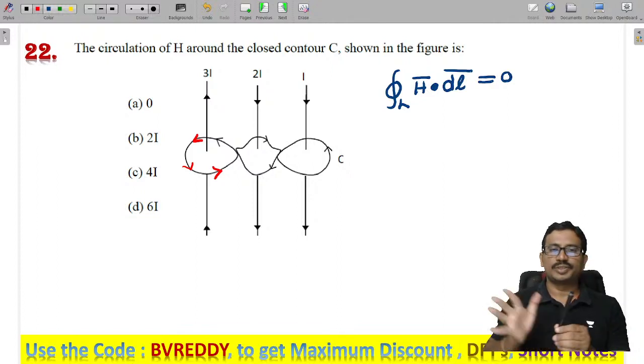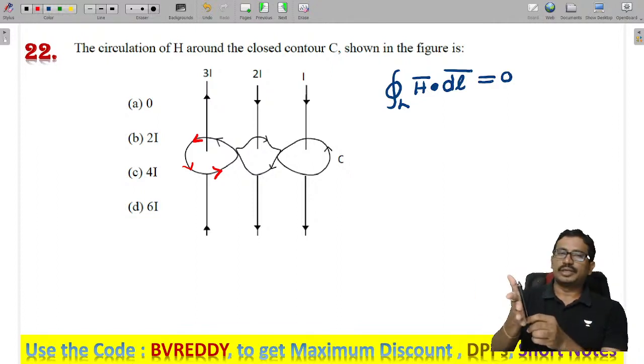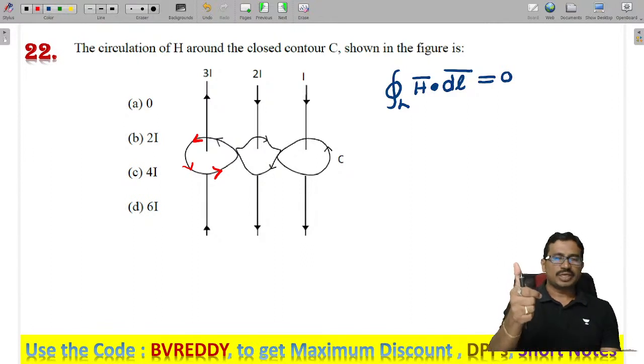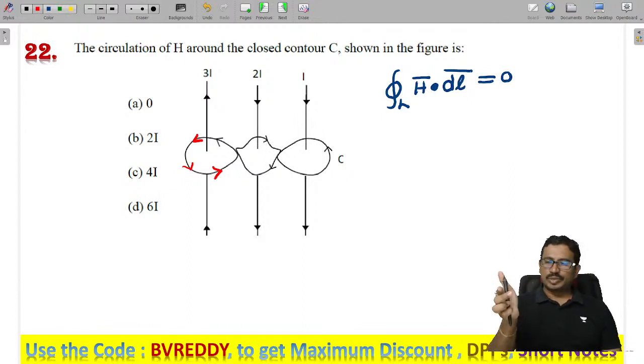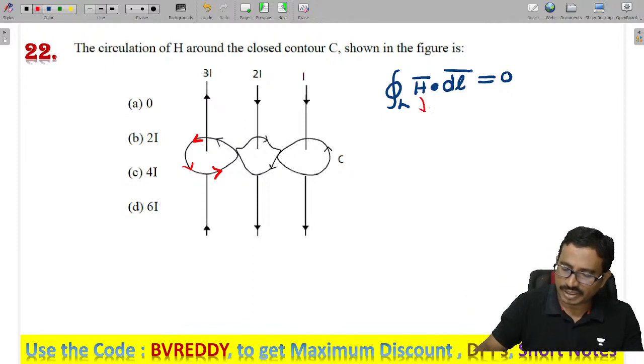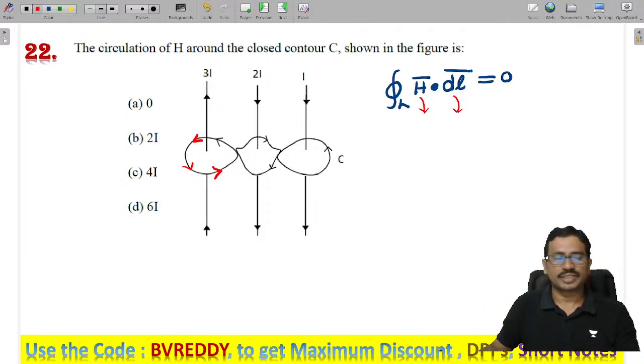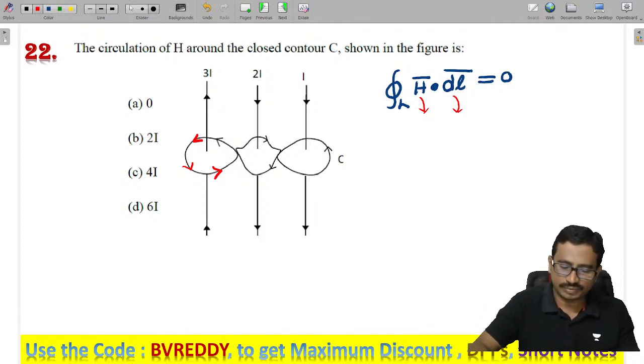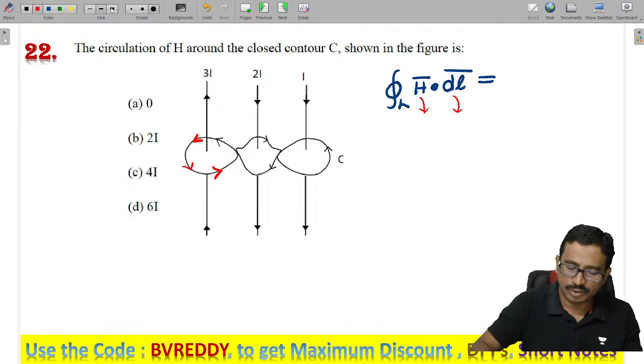Current is upwards. If the thumb is the current direction, the fingers are the magnetic field. Are both in the same direction or not? So my actual magnetic field and path are both the same. If the magnetic field direction and dl direction are the same, the product is positive.